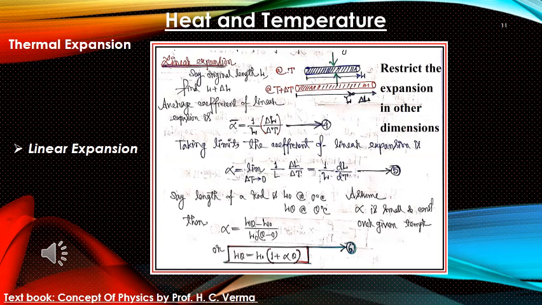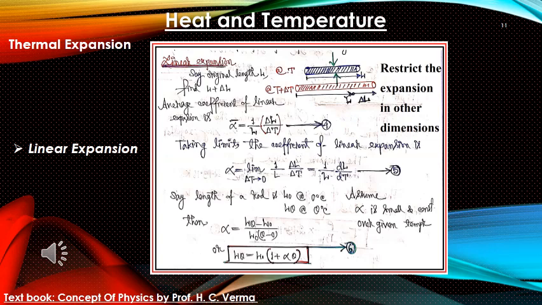Then, assuming the coefficient of linear expansion alpha is small and constant over the given range of temperature, we can write alpha equal to L theta minus L0 divided by L0 into theta minus 0, which gives L theta equal to L0 into 1 plus alpha theta.